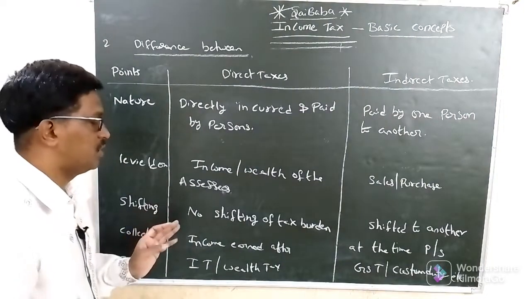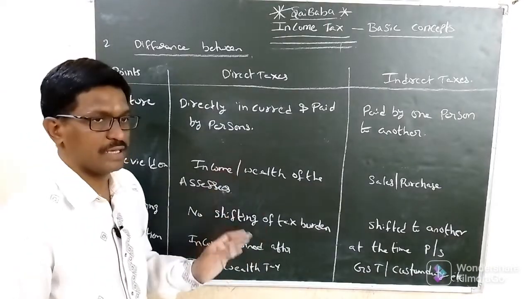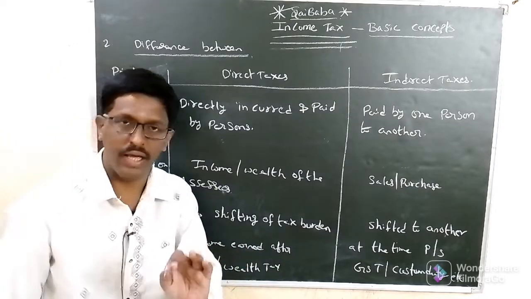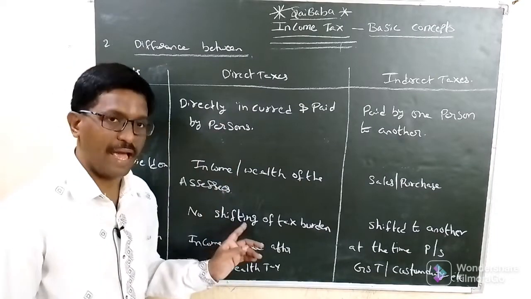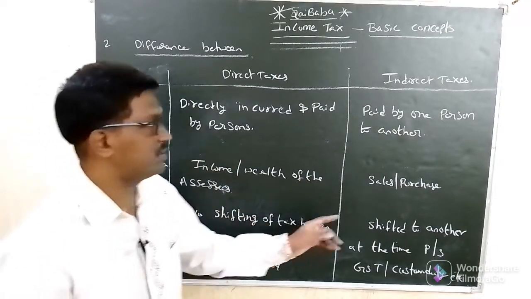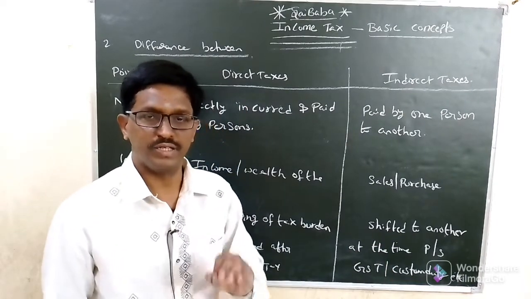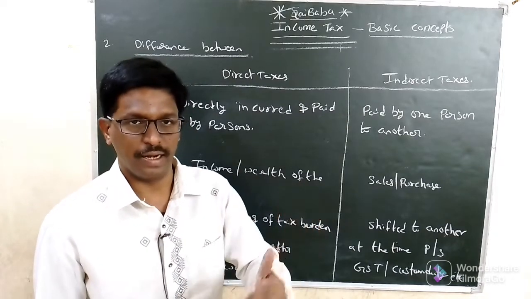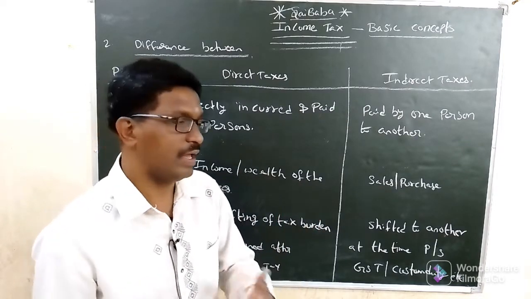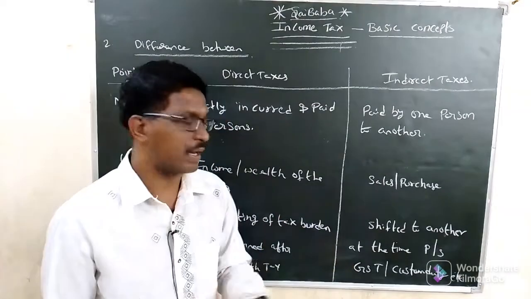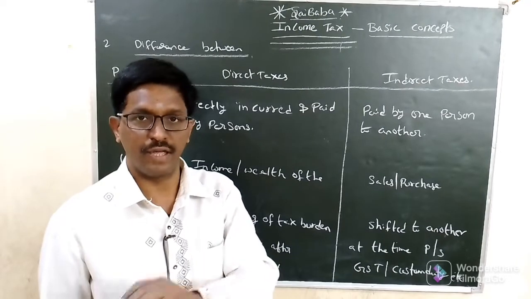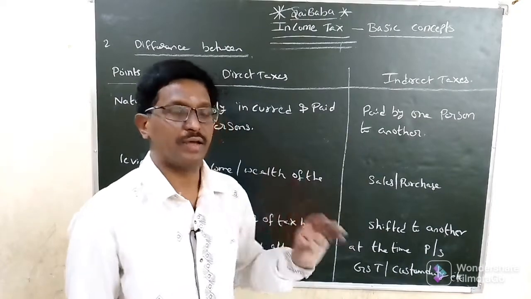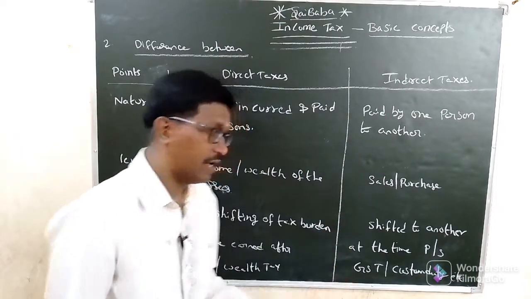shifting. There is no shifting of tax burden in direct tax. The person on whom tax is imposed will himself pay the tax to the government. Whereas in indirect tax, the tax burden is shifted from one person to another, from manufacturer to dealer, dealer to customer, and the customer finally bears the tax amount. Ultimately indirect taxes are collected from the customers, the public consumers pay all the taxes. Okay, next, examples.